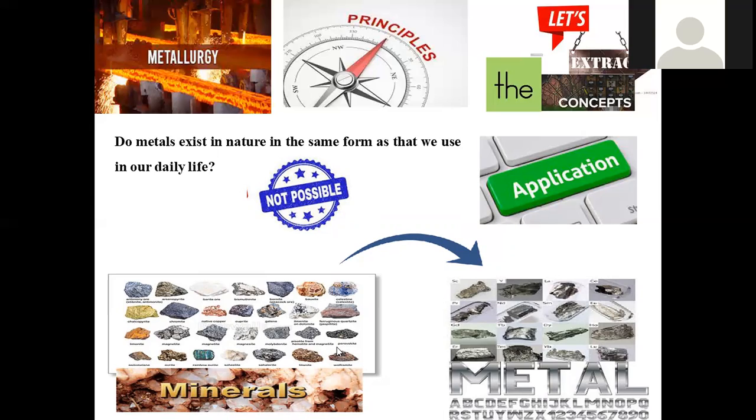Minerals are basically compounds in which a metal has a tendency to bind with oxygen, sulfur, and halogens: metal carbonates, metal sulfates, metal chlorides, metal hydroxides. All these available in the earth crust are denoted as minerals.